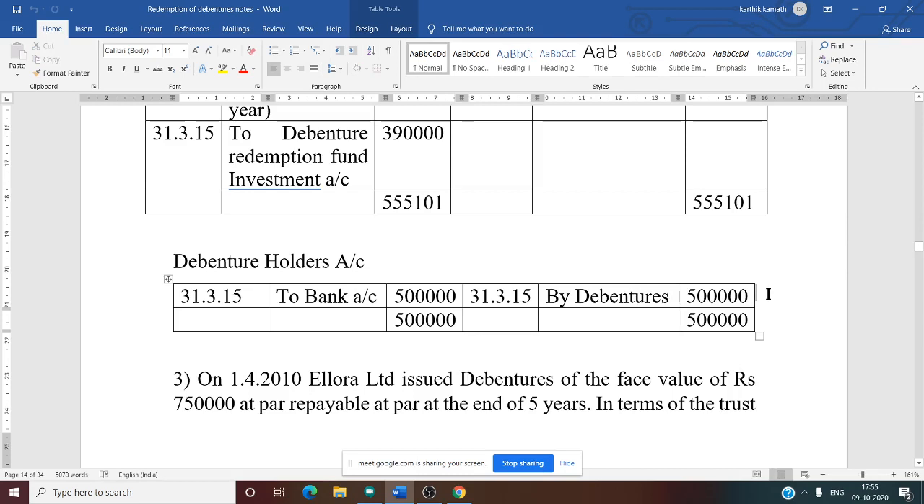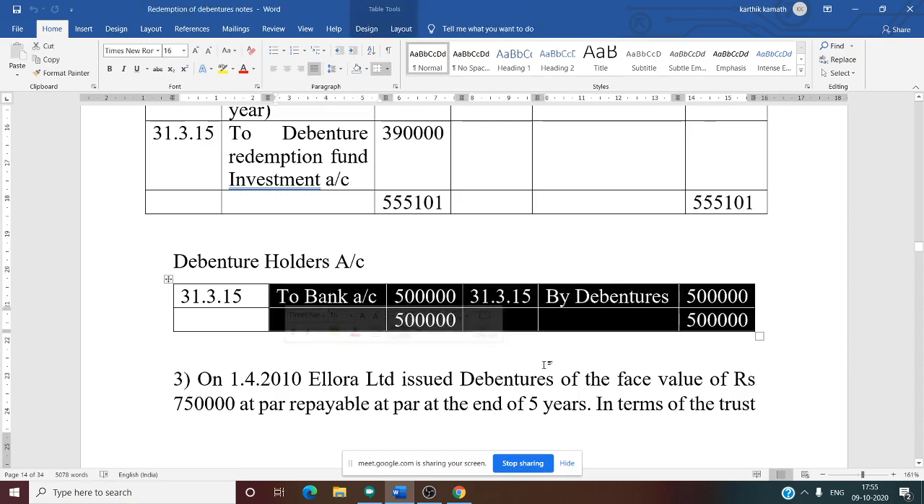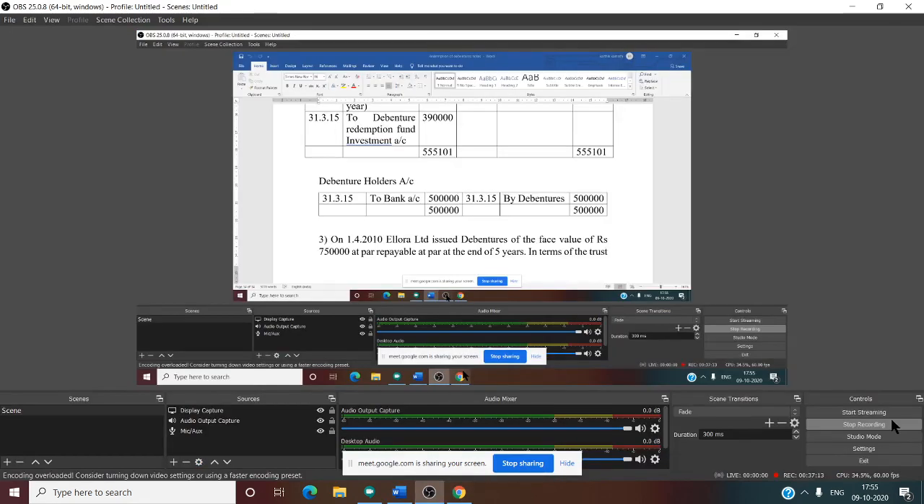Now debenture holder to bank. The actual amount is paid to the debenture holder. Now to bank account 5 lakh. There is no other information about premium, so directly 5 lakh tallies. So 5 lakh tallies, and the debenture holder account is closed. Yes. So anything you want.